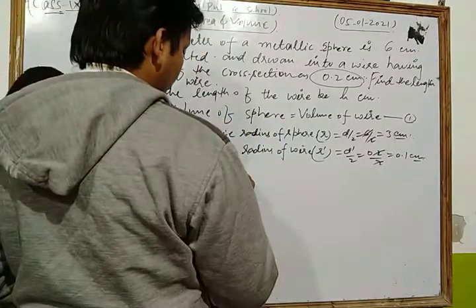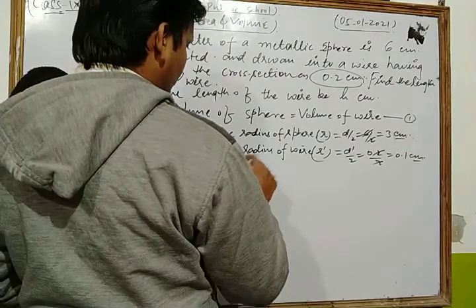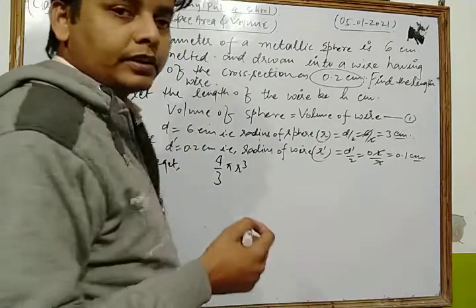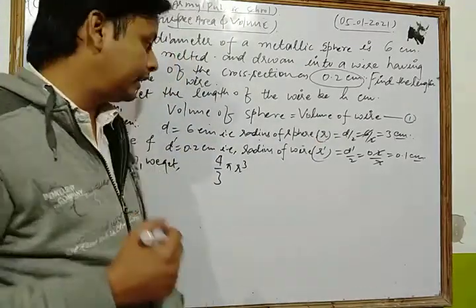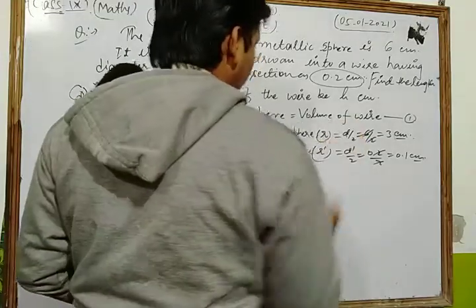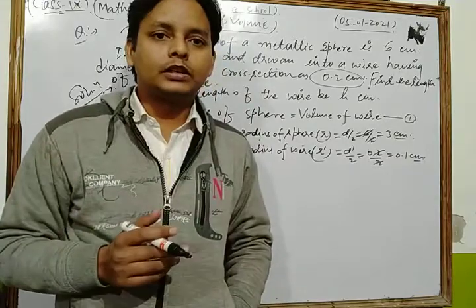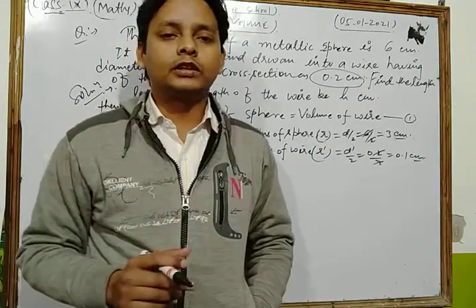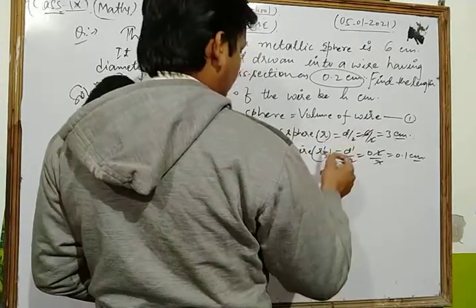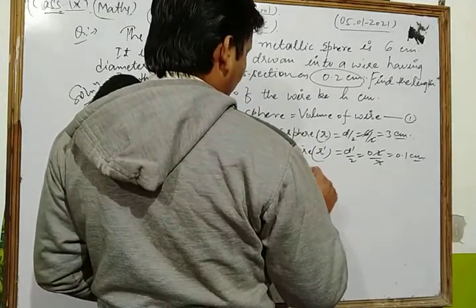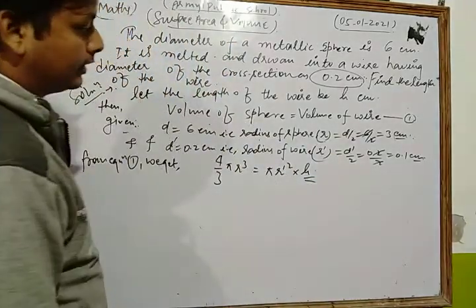The volume of the sphere is 4 by 3 pi r cube, because we take the radius of the sphere as r. And the volume of the wire: the wire is in the form of a right circular cylinder, and the volume of the cylinder is pi r square h. So here we write pi r dash square into h, where h is the length of the wire, which we have to find in that question.